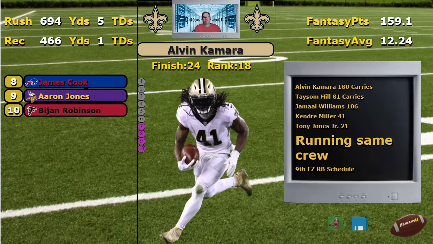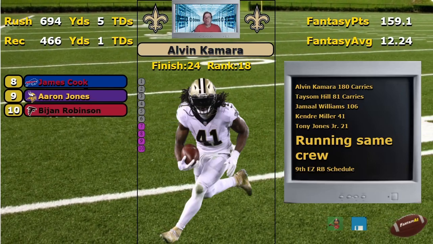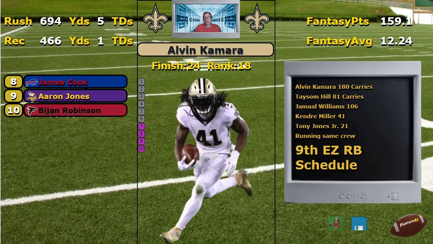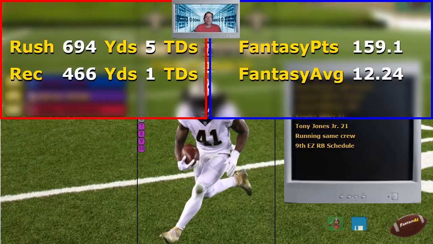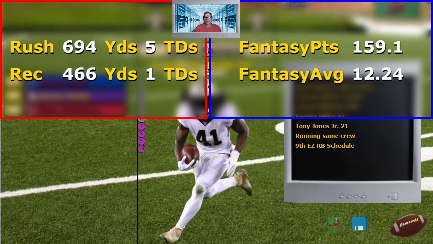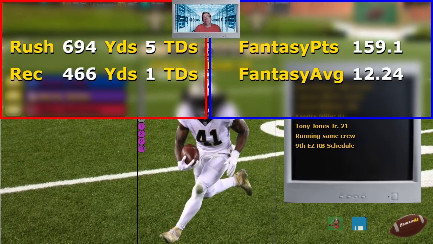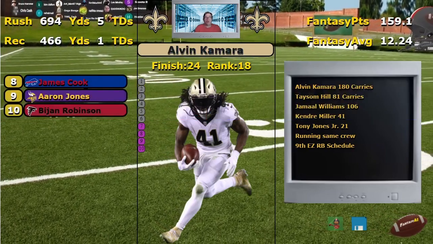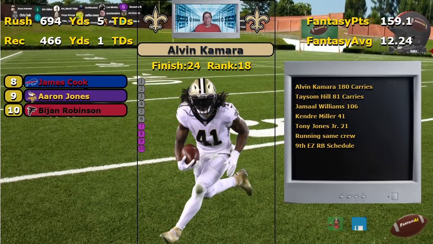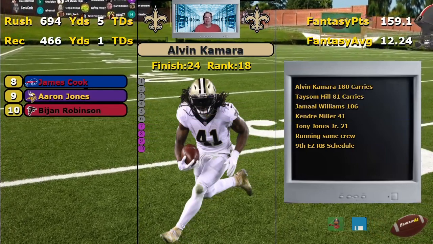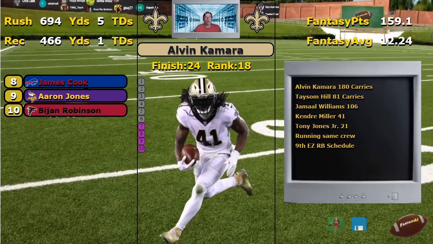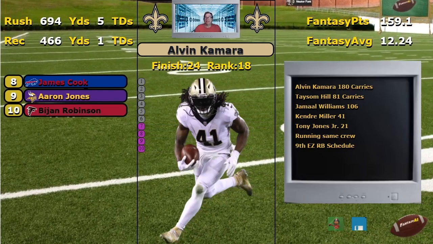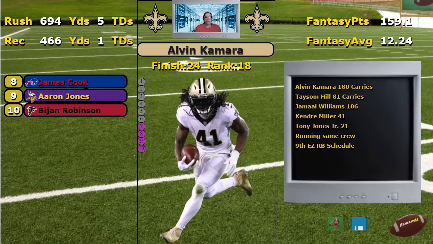So running back, the same crew is coming back next year. Now they do have the 9th easiest running back schedule. And with Kamara, you do get that receiving. He did average 12 points a game when he was in there. So you're going to have to get receiving. I don't like the goal line. They steal it from him. 18th seems about fair, even though he's a dynamic player and he's good. And they've got one of the easier running back schedules. 18th would be fair for him. Just too much sharing going on there.